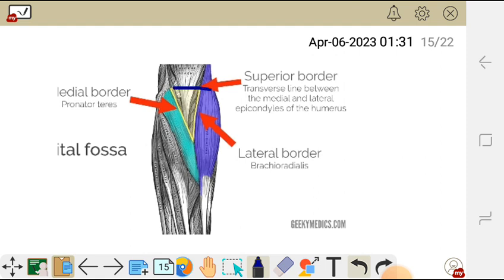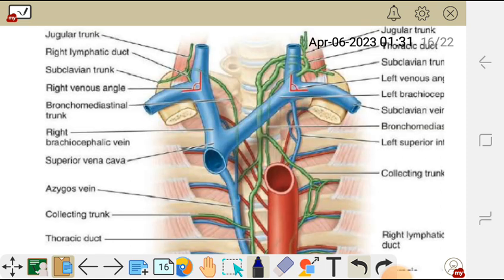So this is the cubital fossa, and in this diagram here we have the lymph ducts, then we have our right lymphatic duct, which is this duct which is draining into the right brachiocephalic vein here.